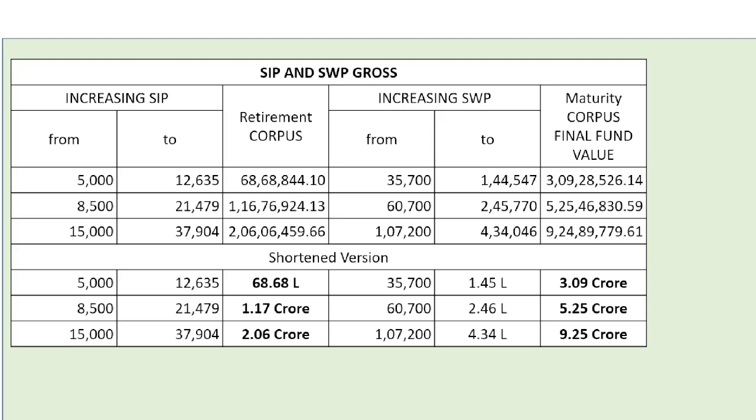At 8,500 rupees SIP, it would be 60.7 thousand pension up to 2.46 lakh pension per month, and final fund value will be 5.25 crore. With 50,000 SIP, the corpus would be 2.06 crore and pension would be 1.07 lakh to 4.34 lakh, and final fund value would be 9.25 crore.